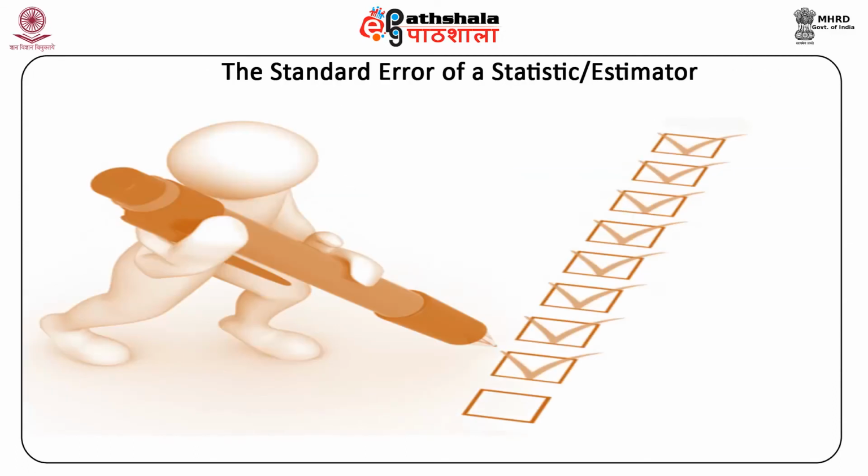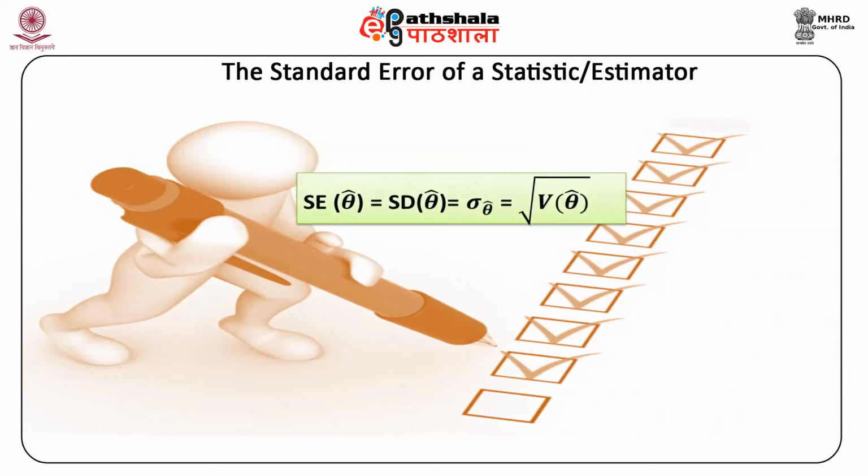The standard error of any estimator gives the extent or quantum of a typical or representative deviation between the estimator and the value of its parameter. The standard deviation SD of any estimator theta hat is defined as its standard error, that is SE, which in turn is the square root of its variance. That is, the standard error of theta hat is the same as the standard deviation of theta hat, is denoted as sigma theta hat, and is equal to the square root of the variance of theta hat.